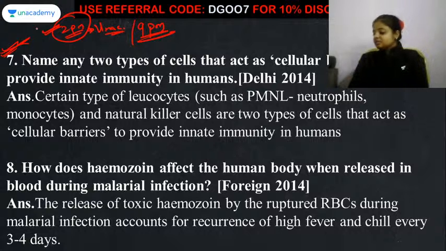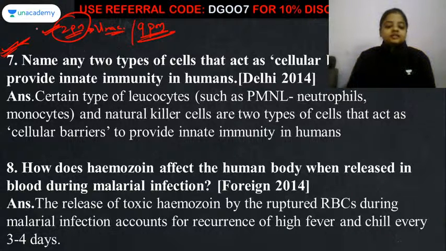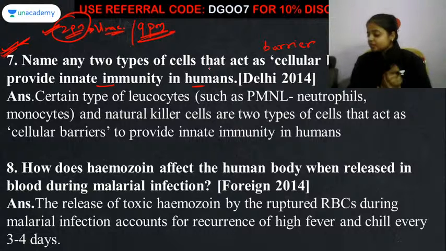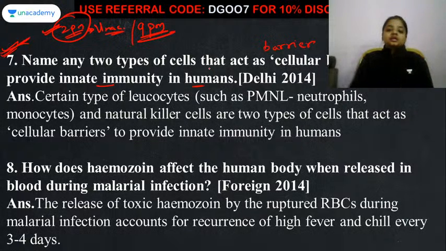Now comes the seventh number of question. Name any two types of cells that act as a cellular barrier. Over here it is written barrier, to provide innate immunity in humans. Now innate immunity, okay, so innate immunity means what? The immunity which is being provided by the body itself.